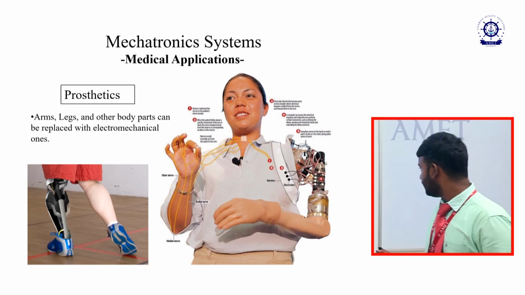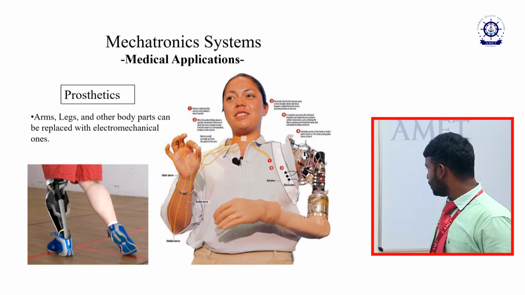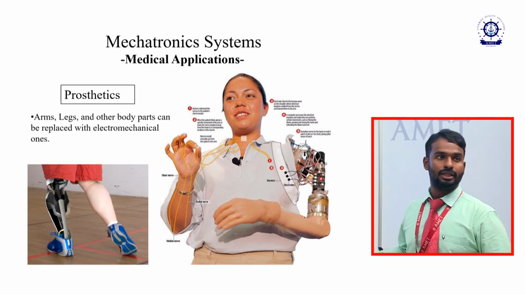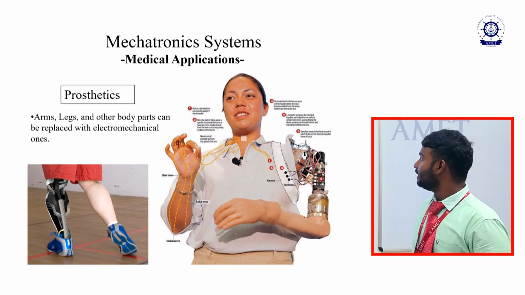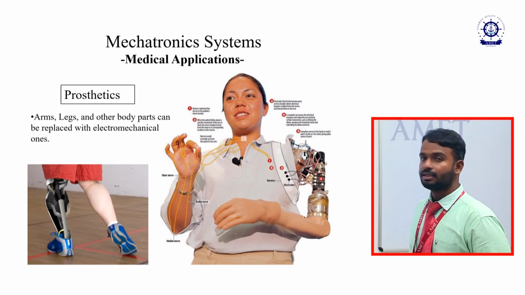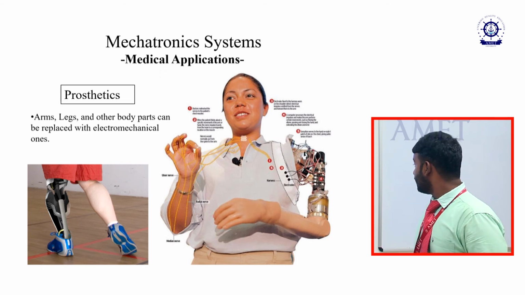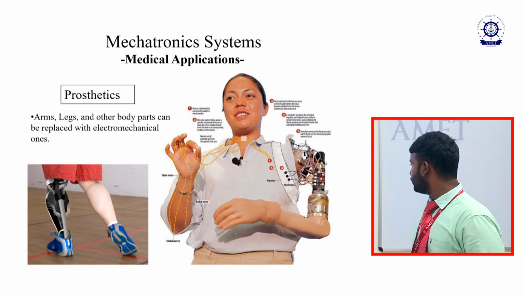The next one, medical application. In any sort of accident, a human can lose their hands or their legs. Now, among the advantages of mechatronics, they have the prosthesis. It has an electronic system that will be connected with the human nerves.